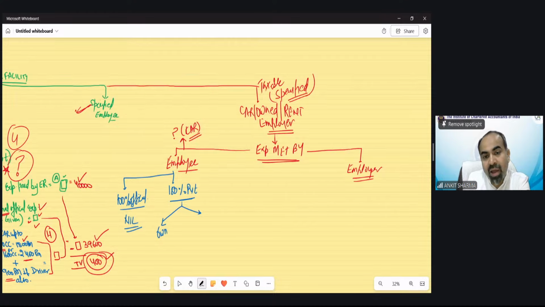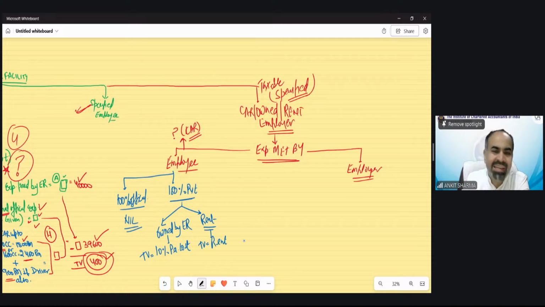If it is owned by the employer, it's like furniture in the case of a rent-free house, exactly the same. 10% per annum of cost is the taxable value, if the car is owned by the employer. If the employer takes that car on rent, then the taxable value would be the rent paid by the employer, rent, lease charges, whatever it is. So only one case would be applicable: either it is owned by the employer or it is on rent.